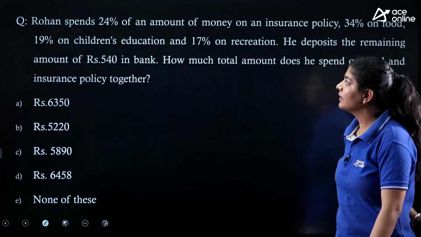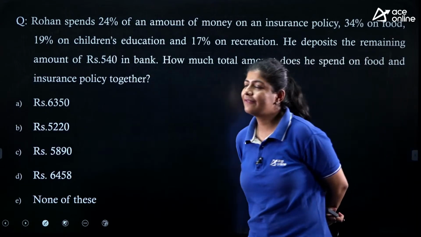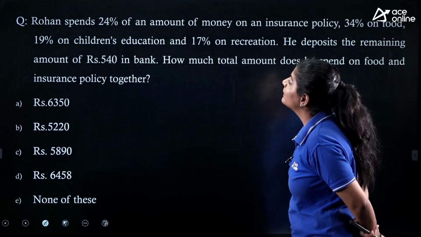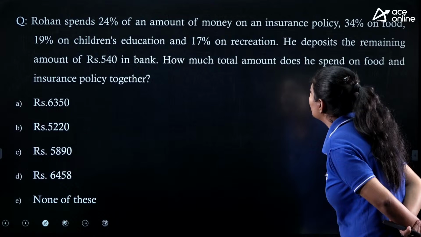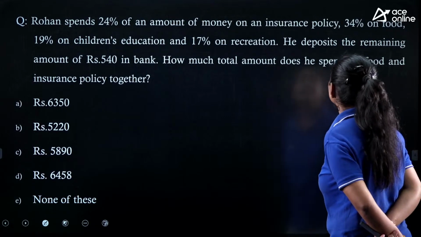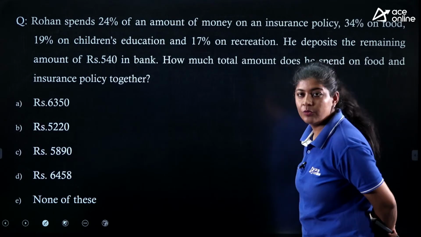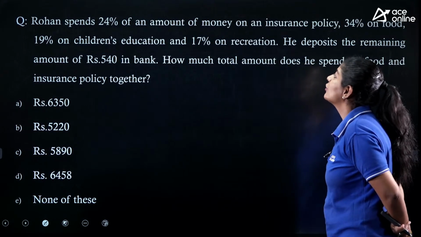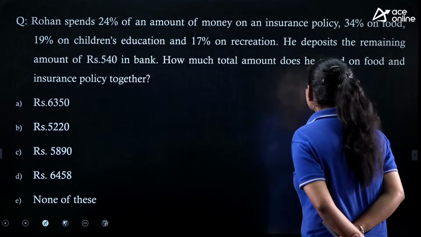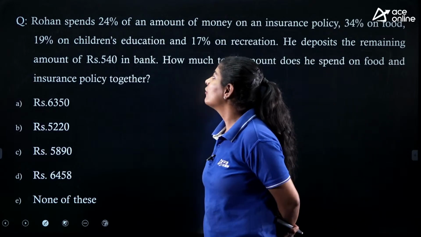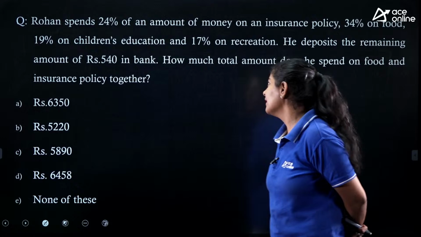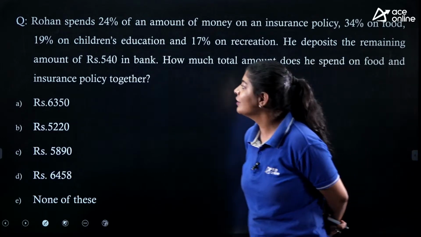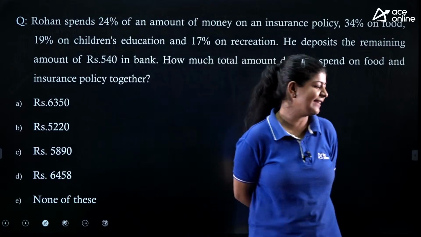Next. The next question is again a very easy one. The question says that Rohan spends 24% of an amount of money on an insurance policy, 34% on food, 19% on children's education, and 17% on recreation. He deposited the remaining amount of rupees 540 in the bank. How much total amount does he spend on food and insurance policy together? Again, a very easy one.